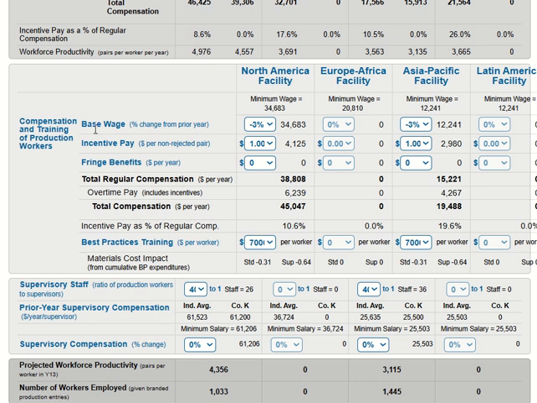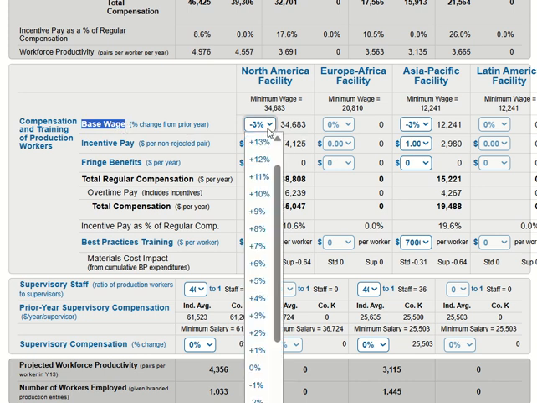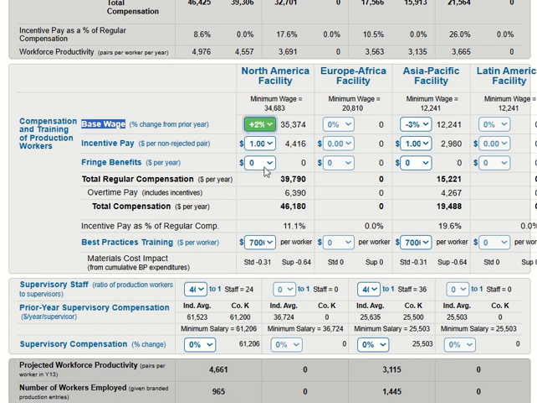For the base wage, you need to adjust by about 1 or 2%, because if you pay more wage, the workers will have more productivity. That's why we adjust a little bit, about 1 or 2%.